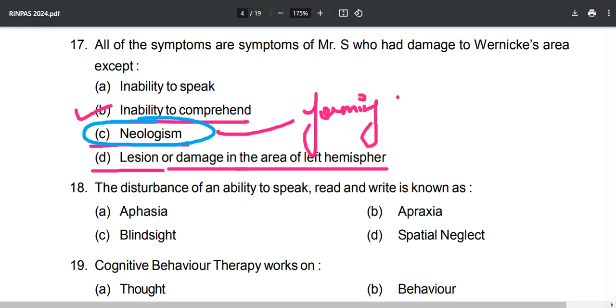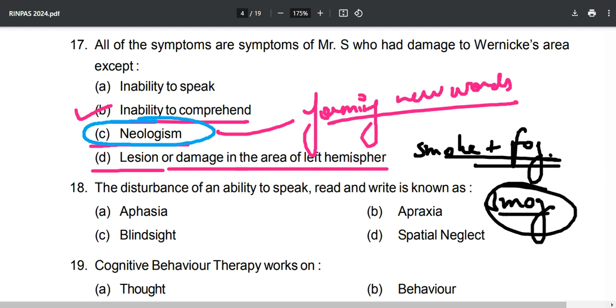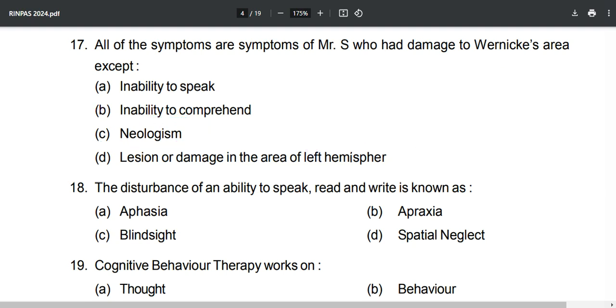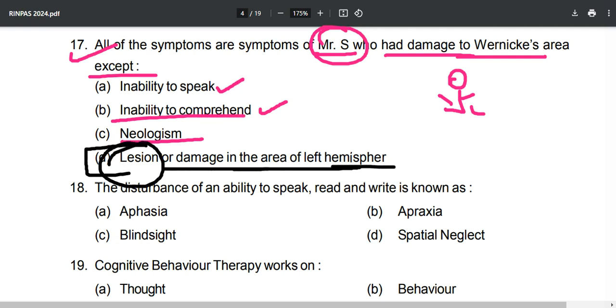These days many words are formed, like smoke plus fog gives us smog, and words like these which are made daily are called neologism. For Mr. S who had damage to Wernicke's area, he will have inability to speak, inability to comprehend, and neologism, but he will not have the lesion or damage in the area of the left hemisphere.